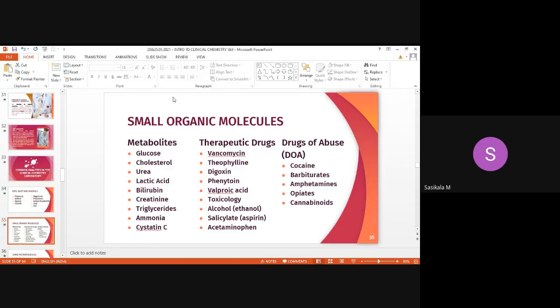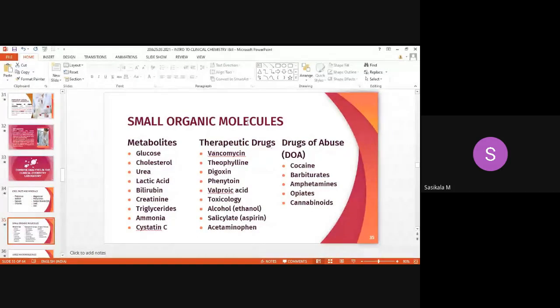Now let's see the small organic molecules analyzed in the clinical chemistry laboratory. They may be of three categories: metabolites, therapeutic drugs, and drugs of abuse, DOA. These three categories of small organic molecules may be analyzed. So what are the metabolites? Metabolites will be found in different body fluids: glucose, cholesterol, urea, lactic acid, bilirubin, creatinine, triglycerides, ammonia, cystatin C. These are the metabolites analyzed.